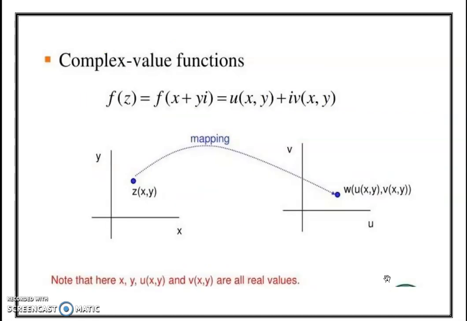Now consider the mapping. The complex function is the relation between the z plane and the w plane. In the z plane, the complex variable is represented by z equal to x plus iy, and in the w plane, the complex variable is represented by w equal to u plus iv. This is nothing but w is the image of z.